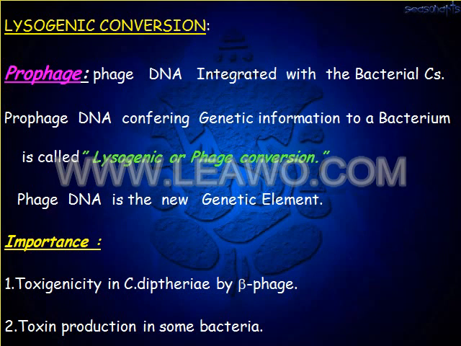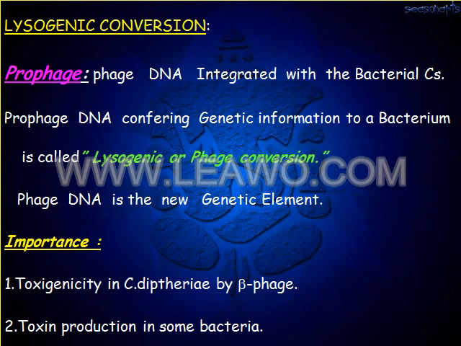Here the phage, the bacteriophage, is integrated with the bacterial chromosome. Once this phage is integrated with the DNA of the bacteria, it gives new characters. So it confers genetic information in a new way.